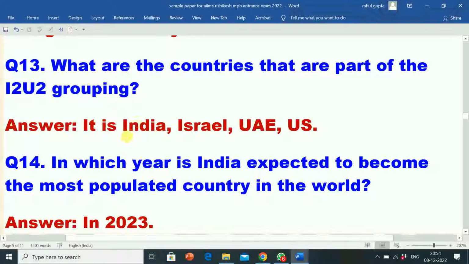Next question is what are the countries that are part of the I2U2 grouping? Correct answer is India, Israel, UAE and US. The countries that are part of the I2U2 grouping are India, Israel, UAE and US.